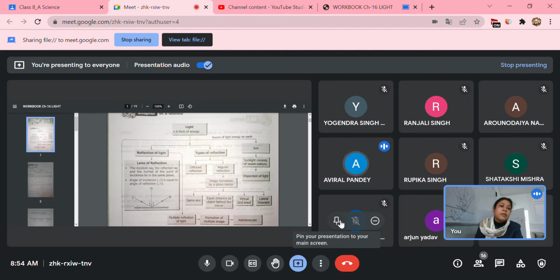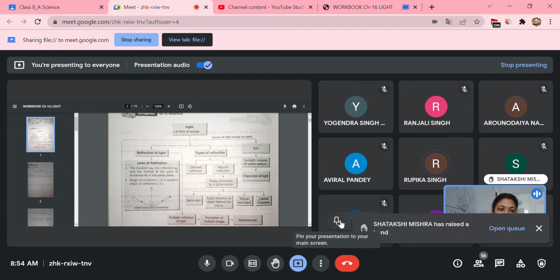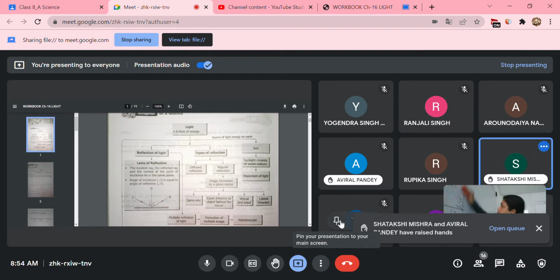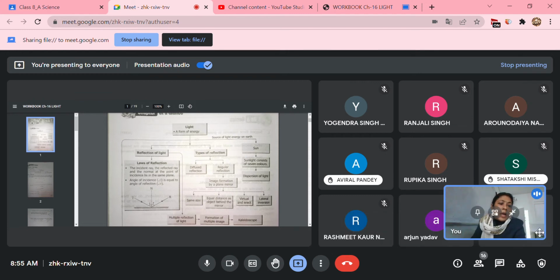Now tell me, what is multiple reflection? And demonstrate with the help of an experiment or an activity. What is multiple reflection? Yes, Shatakshi. Ma'am, in multiple reflection, so many reflections are happening. Multiple means more than one. Where the reflection is taking place, the number of images formed is more than one.